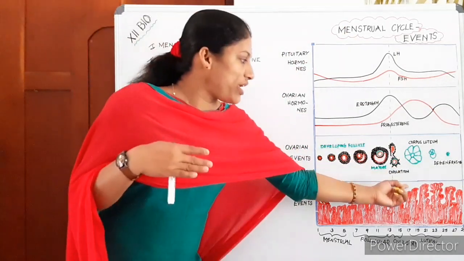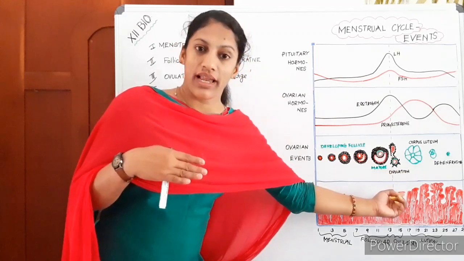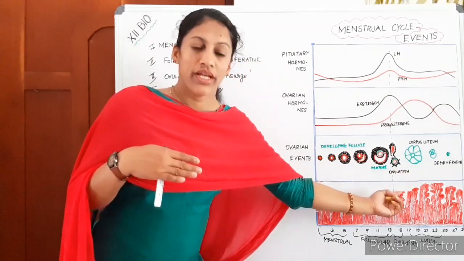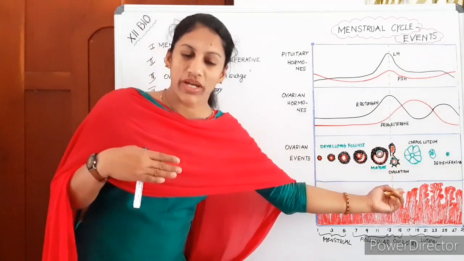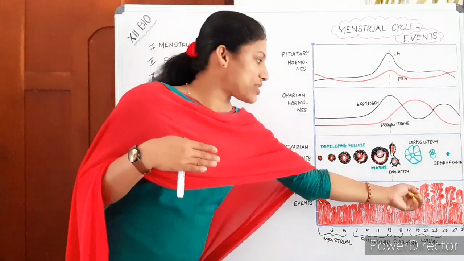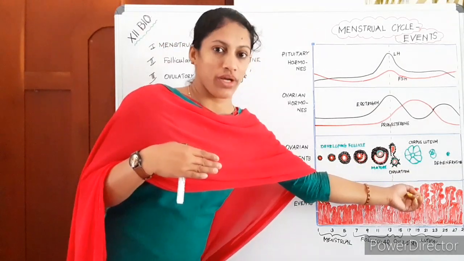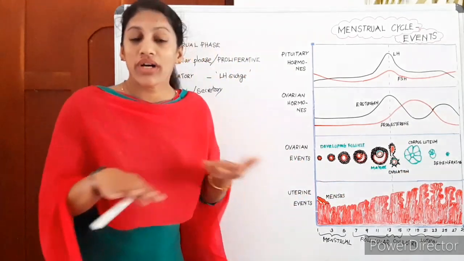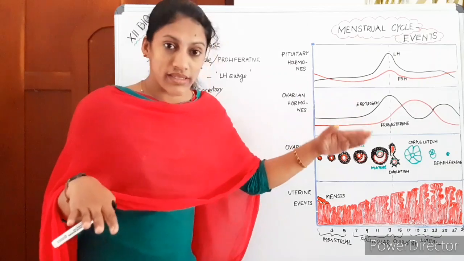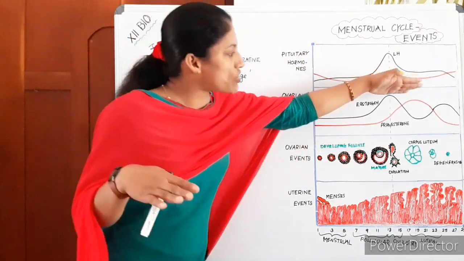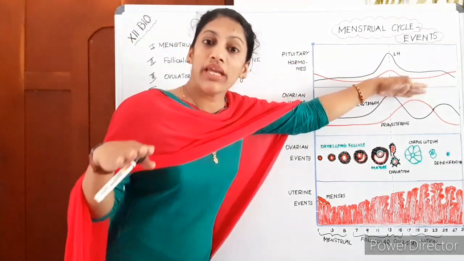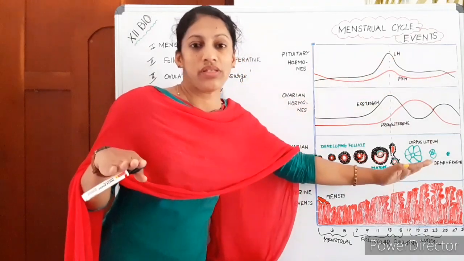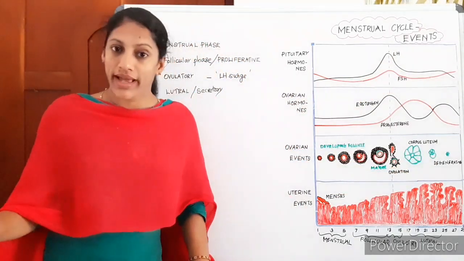Okay, if the ovum is fertilized, there is zygote formation and the embryo has to attach here. If the embryo attaches to this endometrium, it never sheds off. It will stay thickened. The progesterone will stay in the body at an increased level to support this. Okay, it never declines.